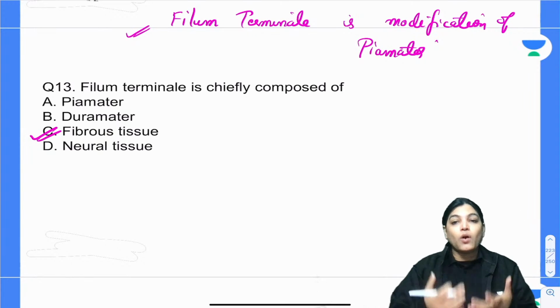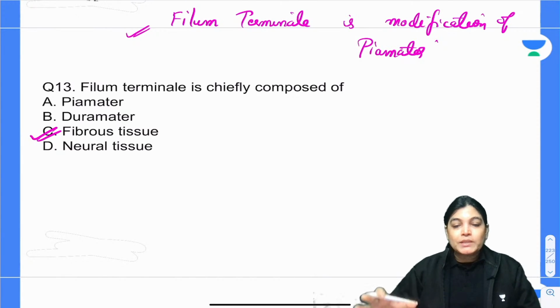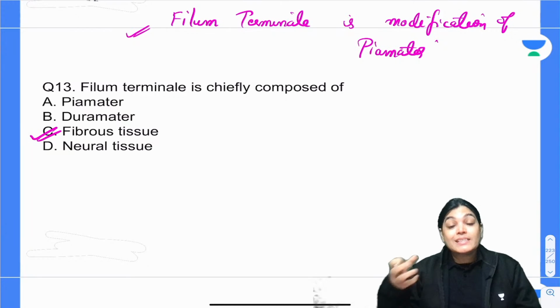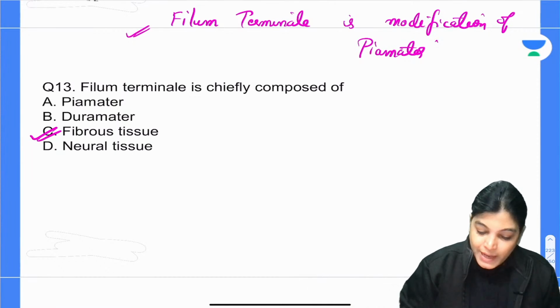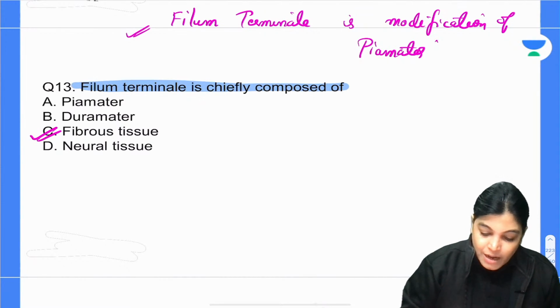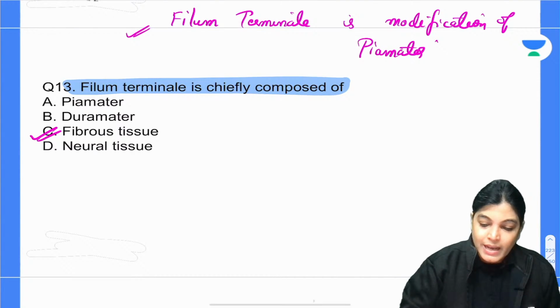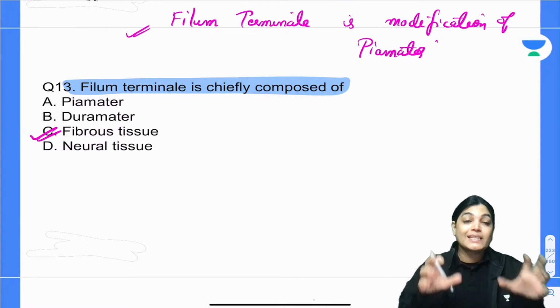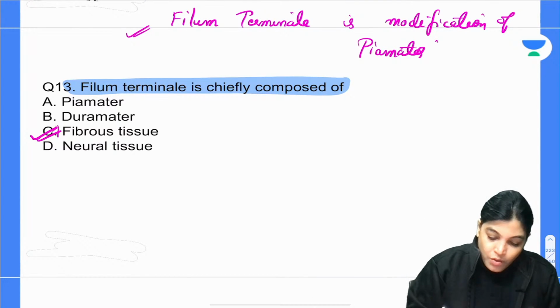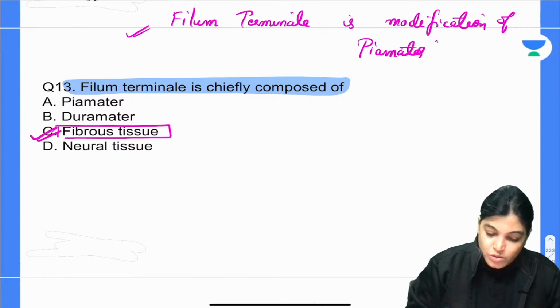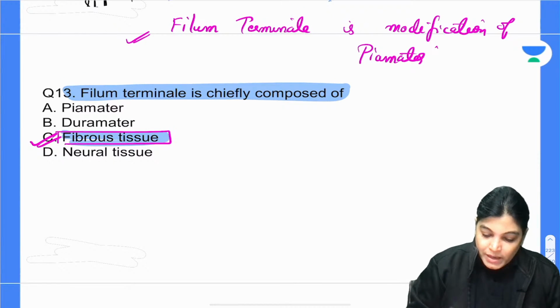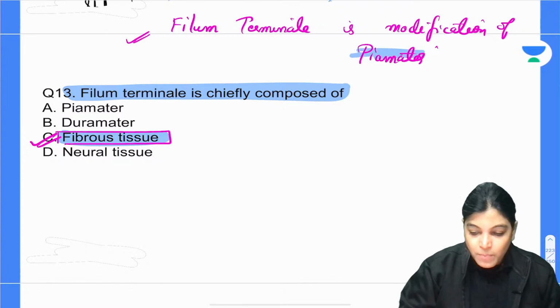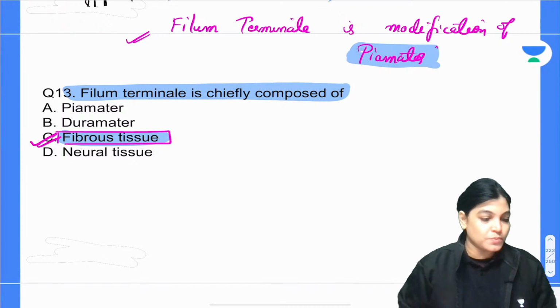But if I talk about the maximum tissue content, what it is composed of, please read the MCQ nicely. Filum terminale is composed of which structure? It is not asked which structure it is a modification of. If the question is asking what it is composed of, its composition, we will go with fibrous tissue as the correct answer. It is a modification of pia mater, but its major composition is fibrous tissue.